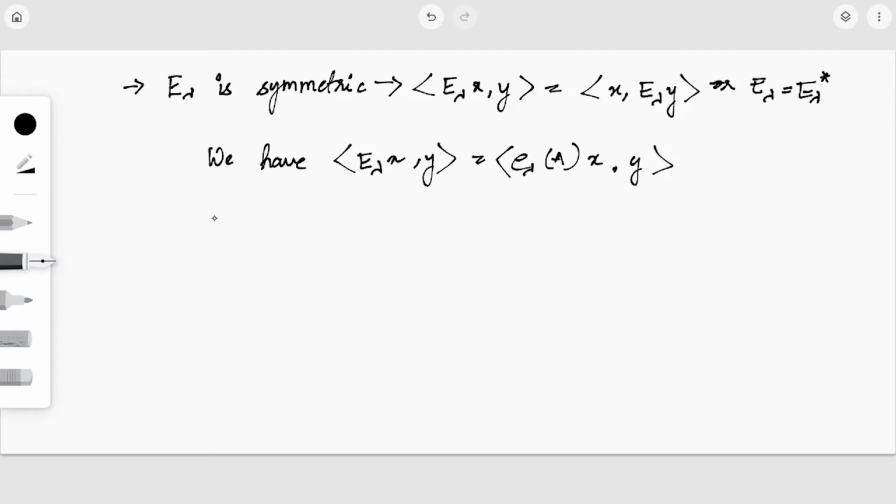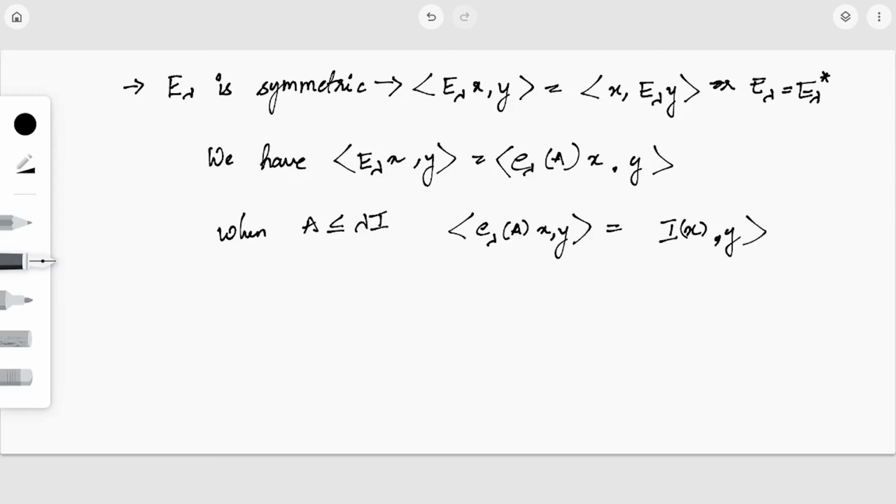Now we will have two cases. First is when A is less than or equal to λI. What happens? The inner product ⟨E_λ x, y⟩ will be nothing but the identity I of x into y.